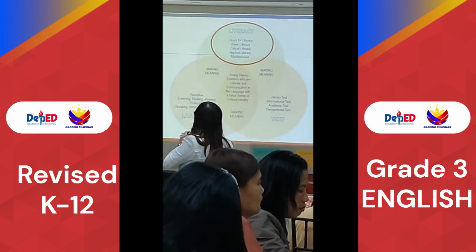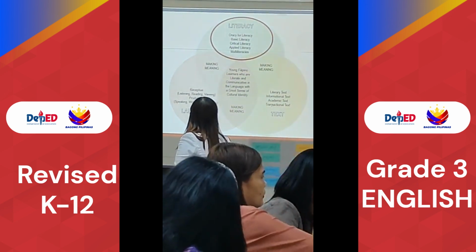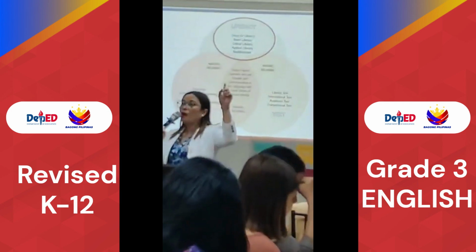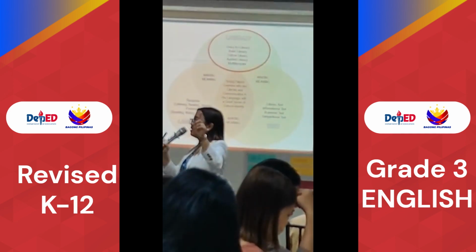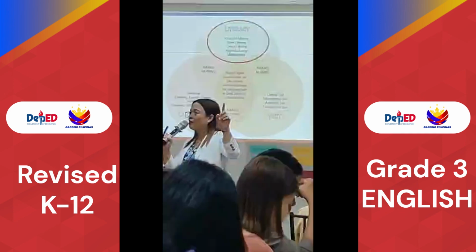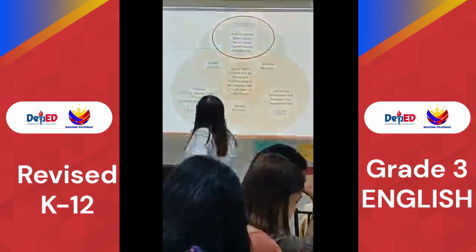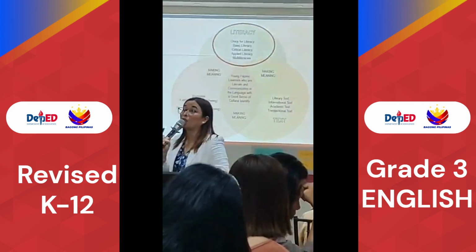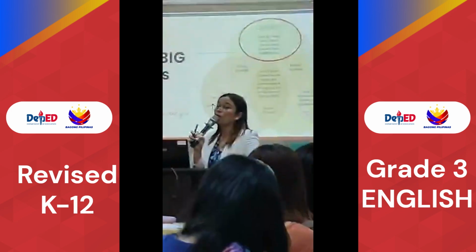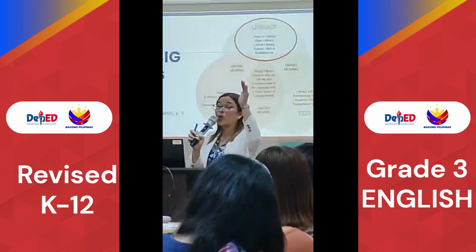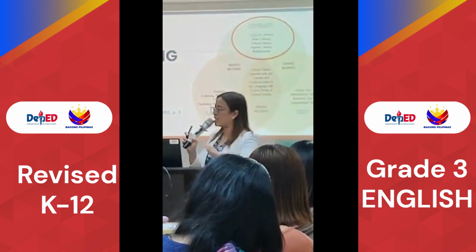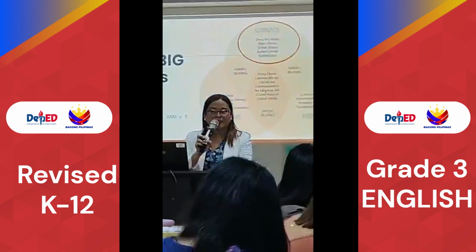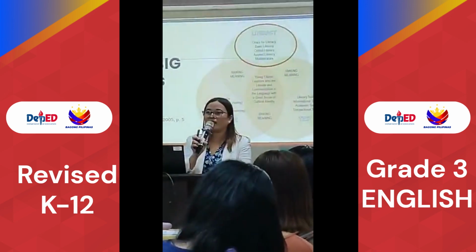Okay, so for the literacy domain, we have these big ideas. Oracy, basic, critical, applied, and multi-literacies. Oracy is for oral, basic literacy. Reading and writing. Then, critical. Critical thinking, di ba? Can answer comprehension questions, including the higher order thinking skills questions. And how about applied? They can compose a text already, okay?